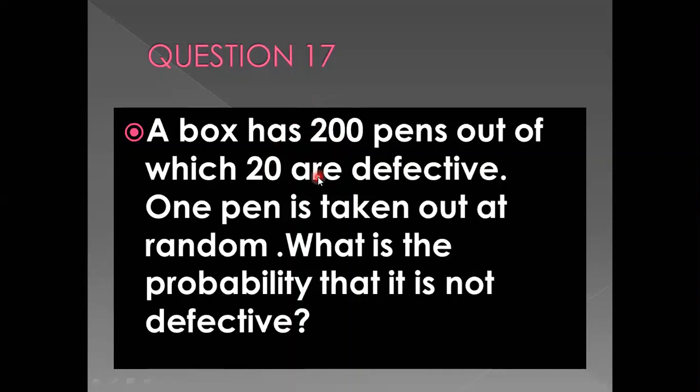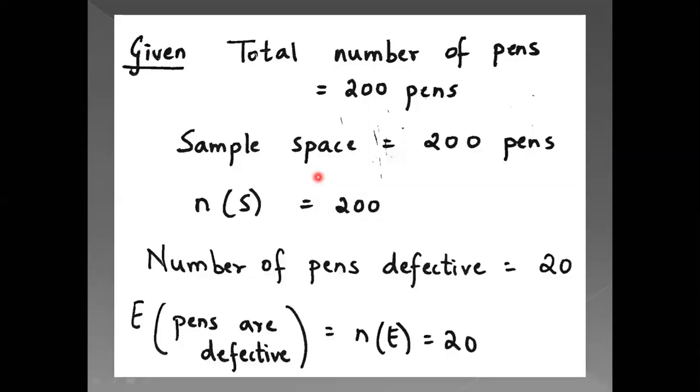So there are two ways to do this sum. Let's see, total number of pens is 200. Sample space is 200. The number of pens that are defective is 20, so the number of events for defective pens will be 20.